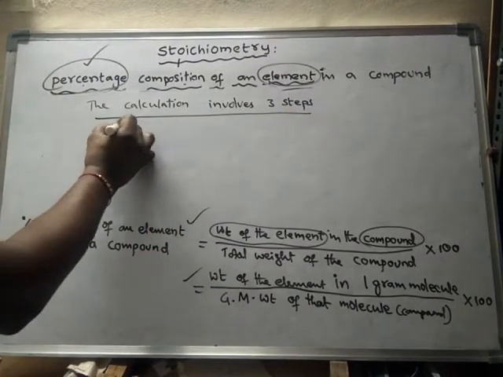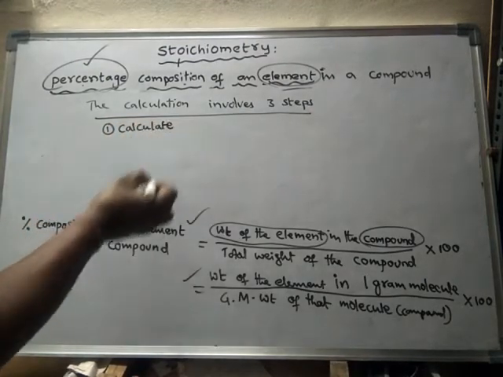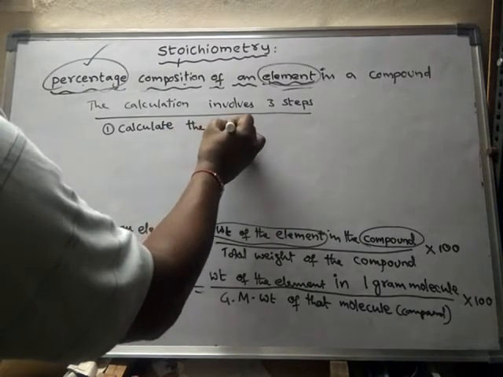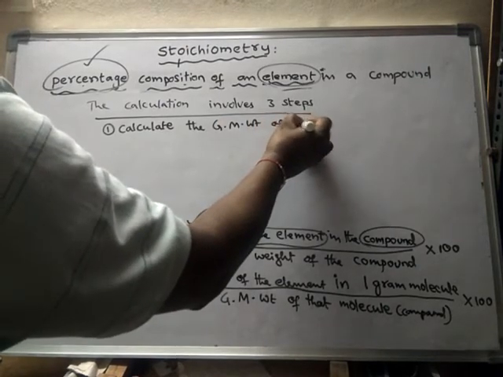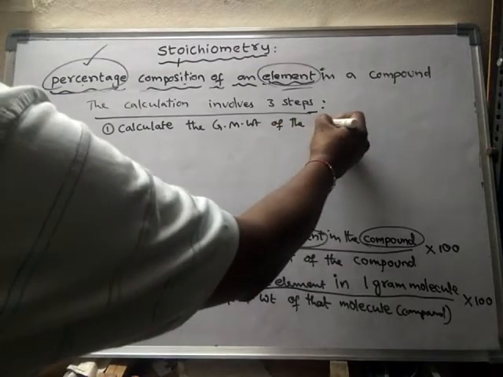First step is to calculate the gram molecular weight of the compound.